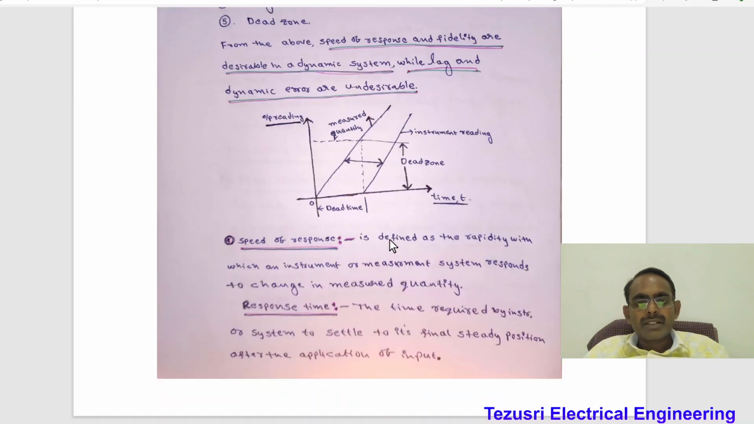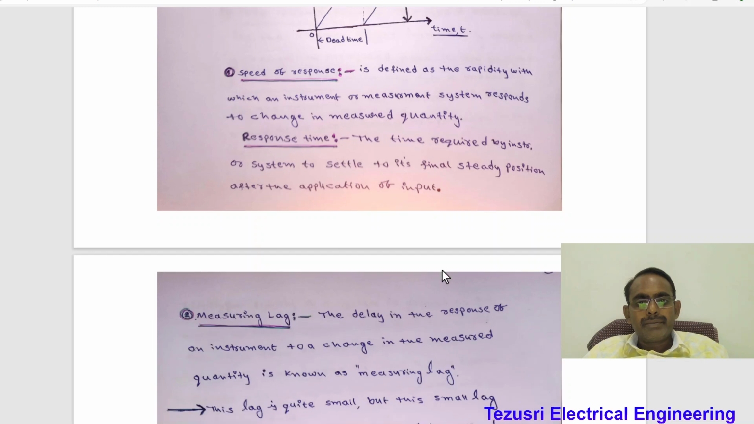Speed of response. It is defined as the rapidity with which an instrument or measurement system responds to change in the measured quantity. Response time. The time required for an instrument or a system to settle to its final steady position after the application of input.